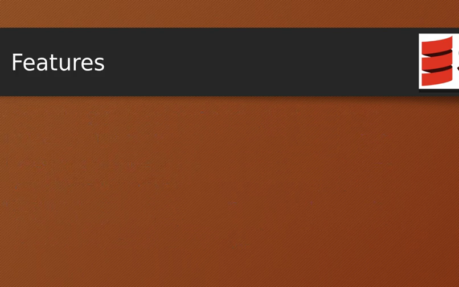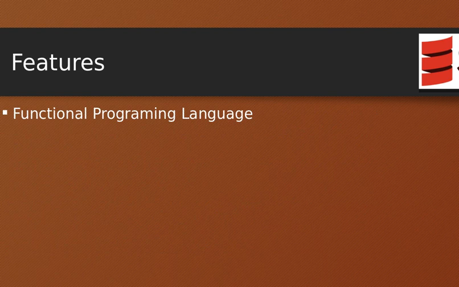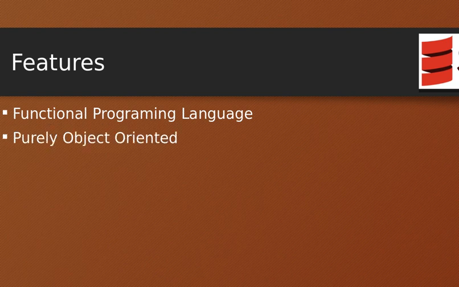So what features does it offer? It is basically a functional programming language. In the last video, I explained what exactly the functional programming paradigm is, a comparison with object-oriented programming languages as well, and what the major features of the functional programming paradigm are. You can go through my video link, the channel link, and there you can find the details about the functional programming paradigm. Scala is also a purely object-oriented language. I'll talk about that more in the coming slides.